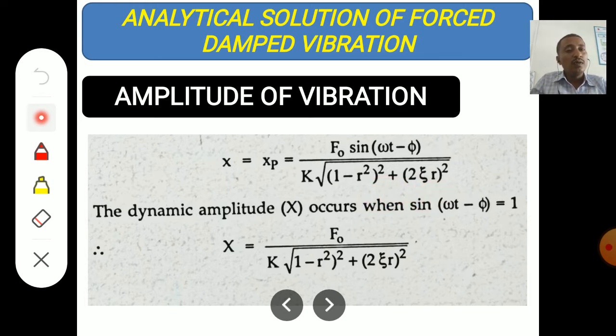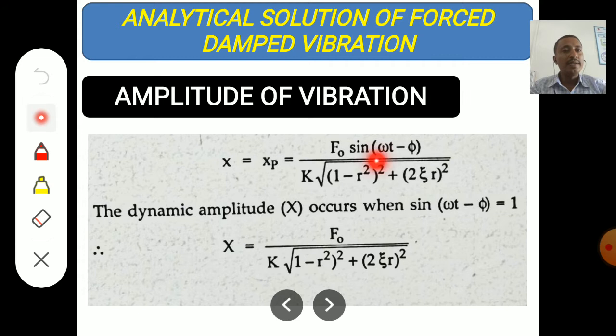In this case, k means spring constant, r means frequency ratio, and zeta means damping ratio. This formula is used to find the amplitude of the vibration at a different phase angle.